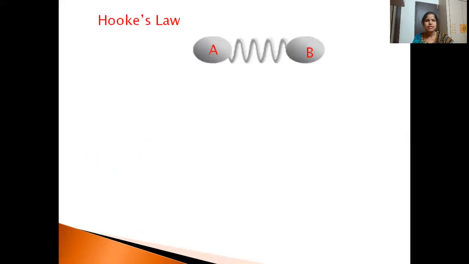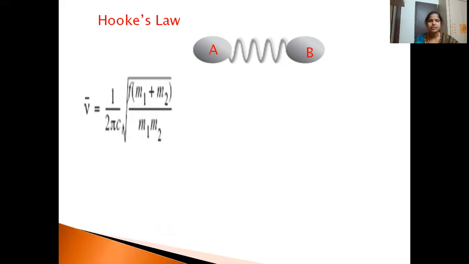Again, we can explain this: if two different molecules are given, which molecule will absorb radiation at a higher frequency, we can calculate by Hooke's law. Hooke's law is for a diatomic molecule.